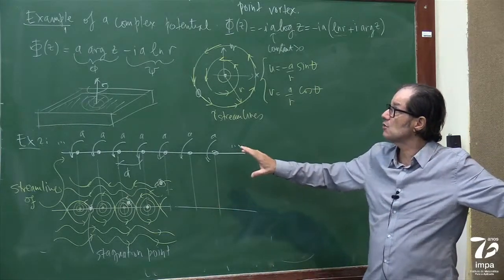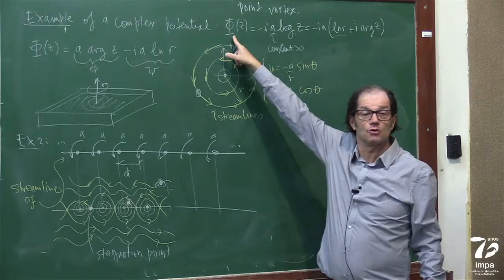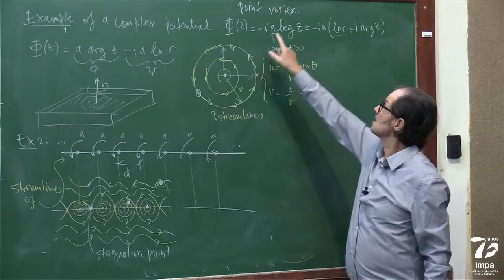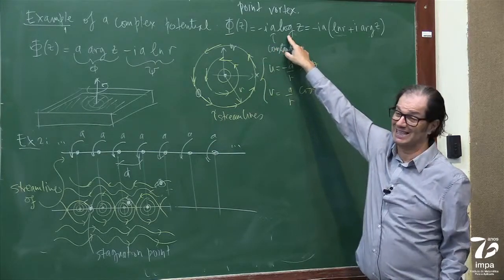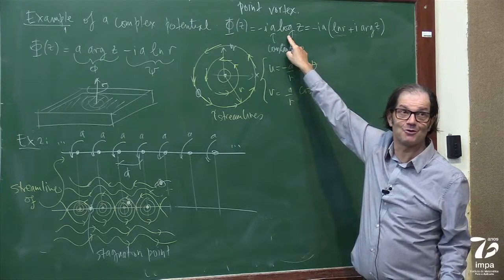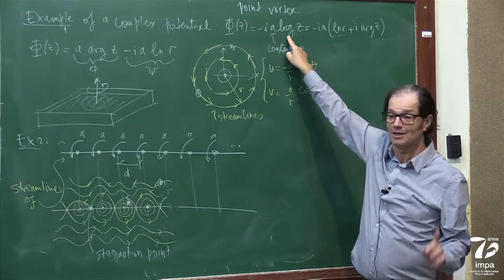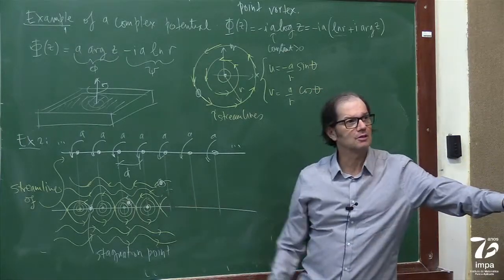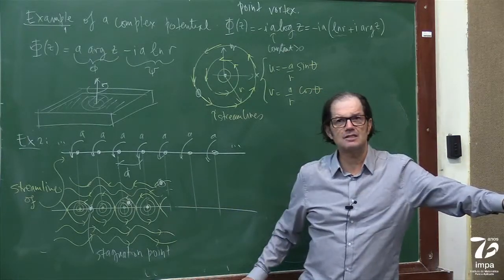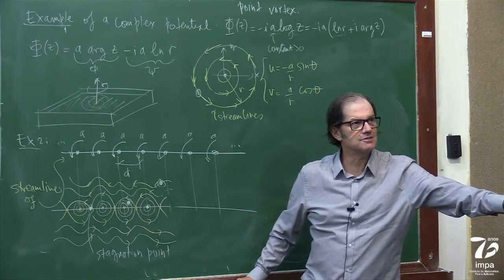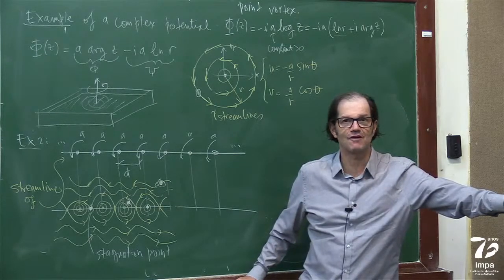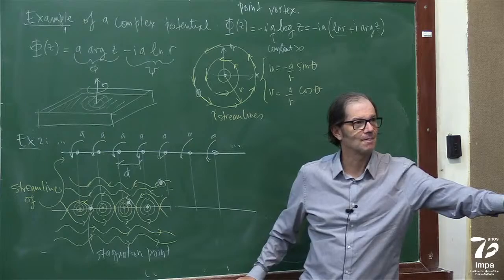I still have not written to you the potential for this. How do I get the one for this guy? I'll have to sum infinitely many logarithms. So we have to be careful. See where now it starts getting complicated. But first, this picture here of the flow, does it remind you of the phase space of some famous, well-known ODE? What does that remind you of in terms of the phase plane of an ODE?